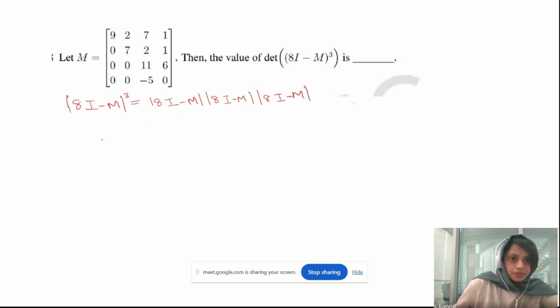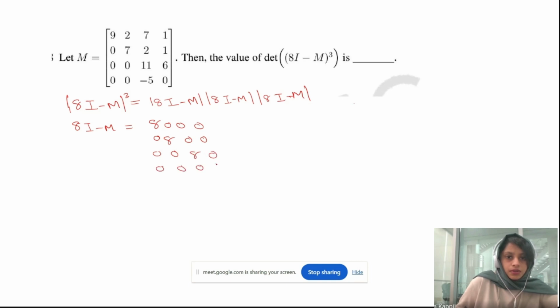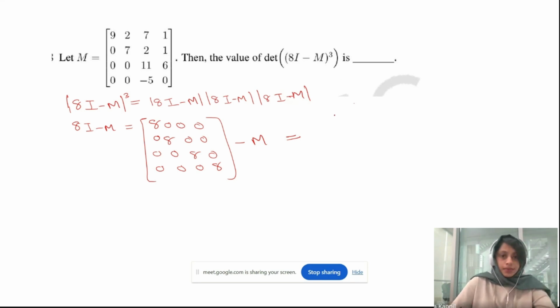So here, what will be the 8I minus M? 8I means 8000, 0800, 0080, 0008. This is the 8I, then minus our matrix M. Then what will you get? You will get minus 1, minus 2, minus 7, minus 1, 0.